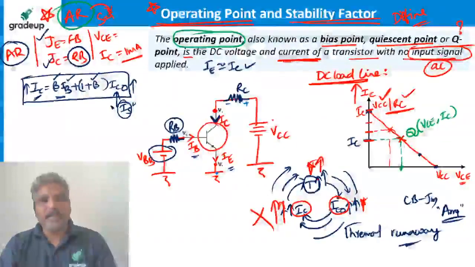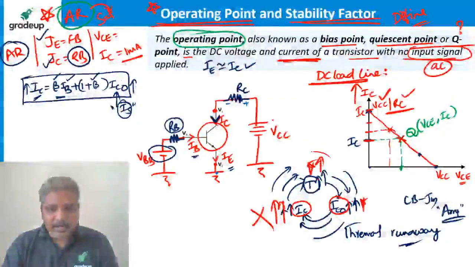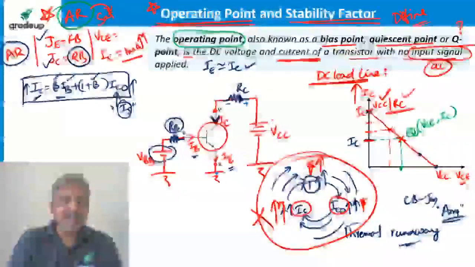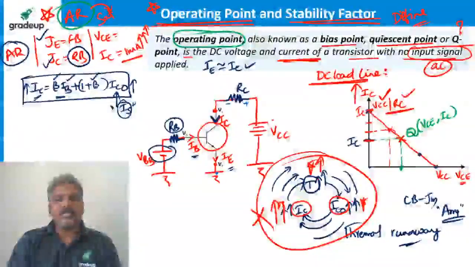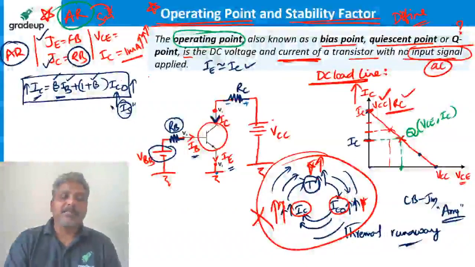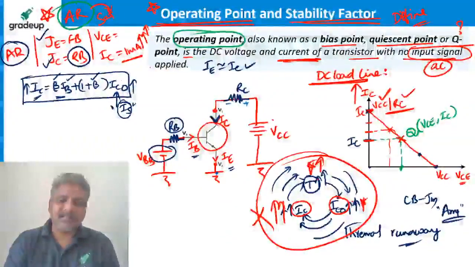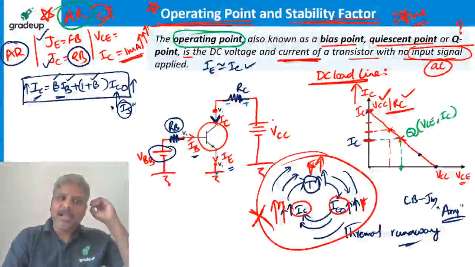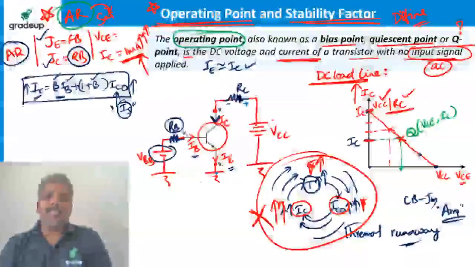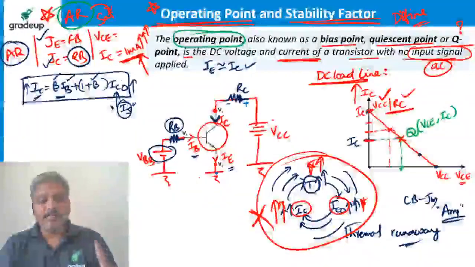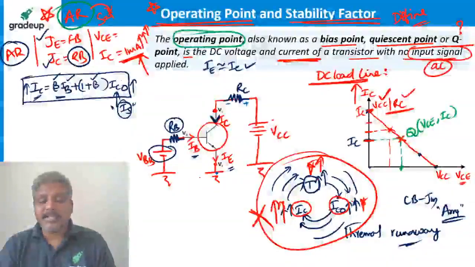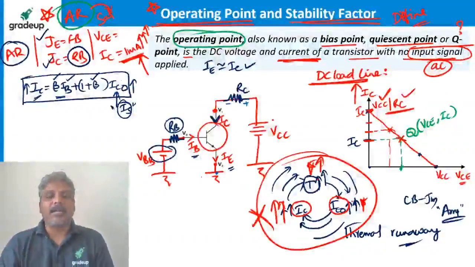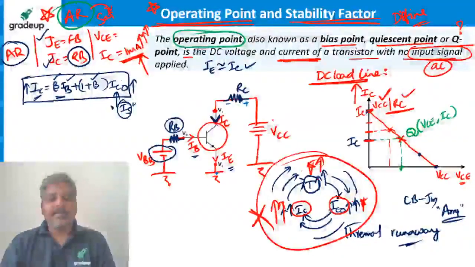I expect it should be 1 milliampere always, but because of this thermal runaway process, IC is increasing on its own and reaching saturation, maybe 10 milliamperes, and beyond also damages the device. So I have to stop this increment. If I say it is 1 milliampere, I have to ensure that it is always 1 milliampere. That is what we call stabilization of operating point. Maintaining the operating point stable.